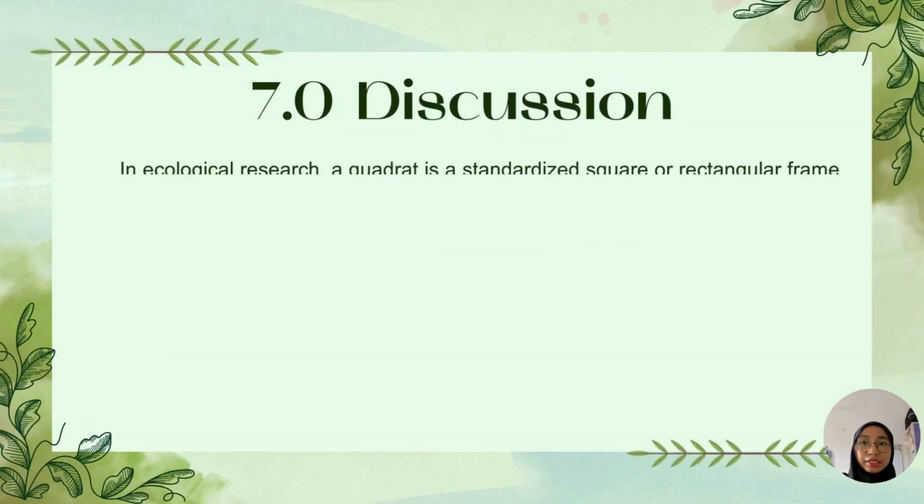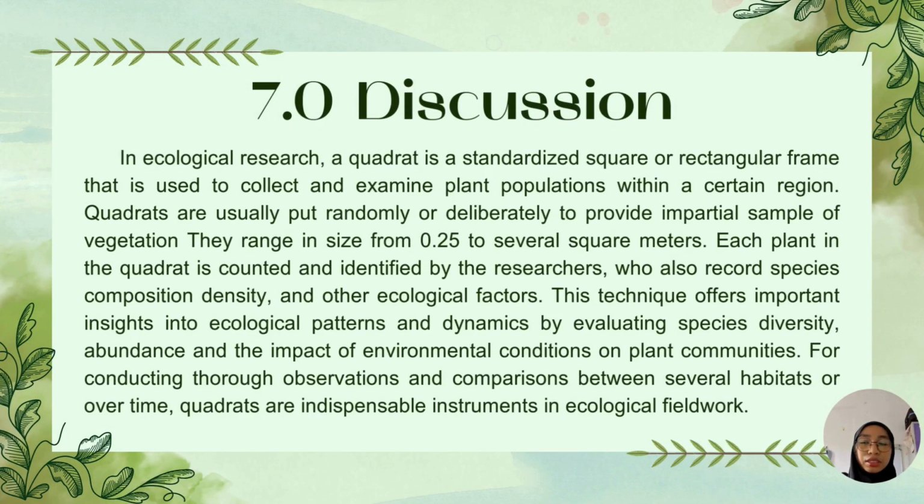Moving on, let's look at the discussions. For our ecological study, we utilize quadrat sampling, which is a standardized method essential for providing an unbiased look at plant populations. In this experiment, we established 1 meter by 1 meter quadrats across different places by placing this quadrat at multiple random locations throughout the habitat. We were able to record the stands, species composition, and density. These data serve as the foundation for estimating the total population size and density across the entire ecosystem.